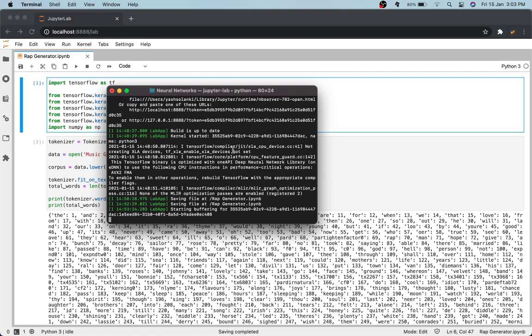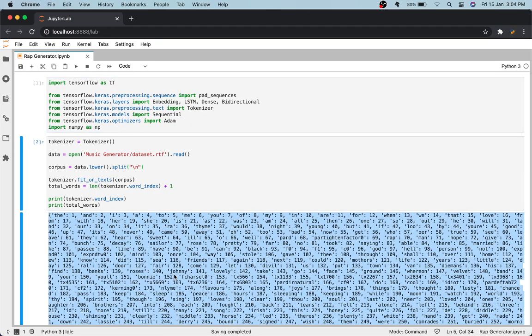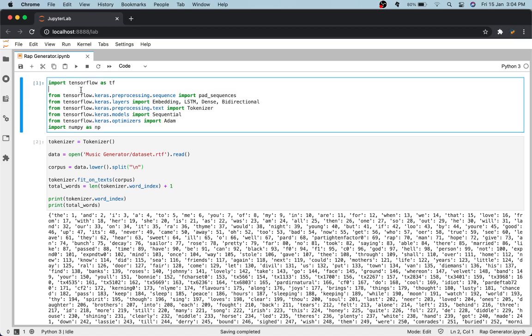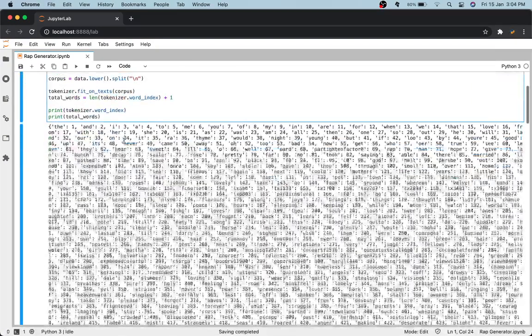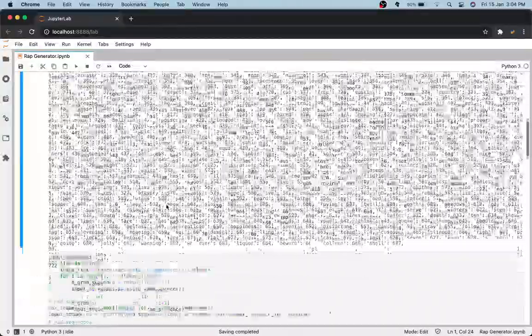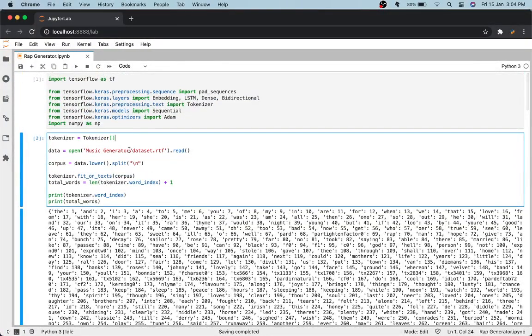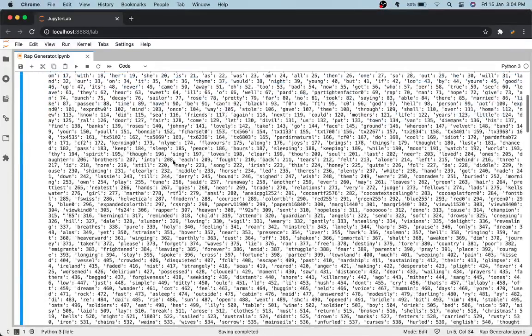If you are on Windows, you will type out pip. Now what I want you to do, once you do that, is import all of these imports from TensorFlow. You also need to run pip3 install NumPy. Then what we do is we create a tokenizer. The tokenizer basically will take all of the important words. So we specify the word index, as you can see. We make a tokenizer which will tokenize all of these words.